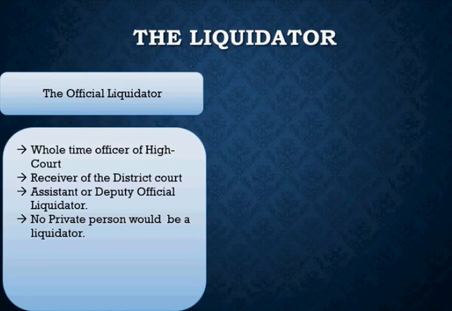So the same person, when it comes to the company level, we call him a liquidator, and when we talk about the individual level, we call him a receiver, right? They have the same duties basically. So you can say that even we can appoint a receiver for dispensing with the assets of the company and discharging the liabilities, right? The receiver can also dispose of the assets of the company when they are disposing of the assets of the individual, because they know the procedure, how to go about it, they know what is to be done.